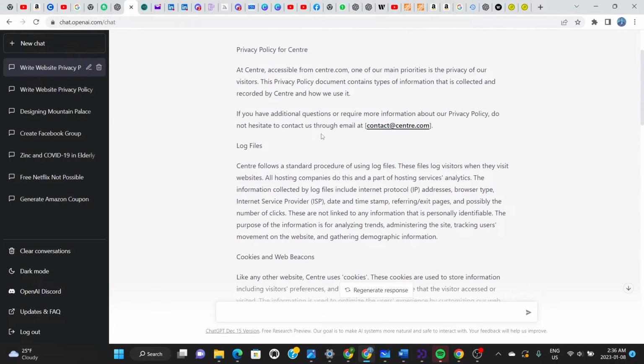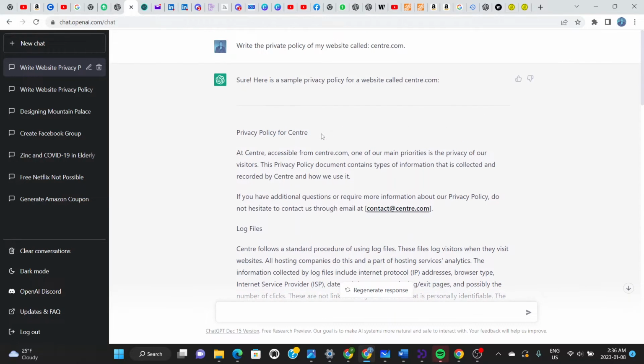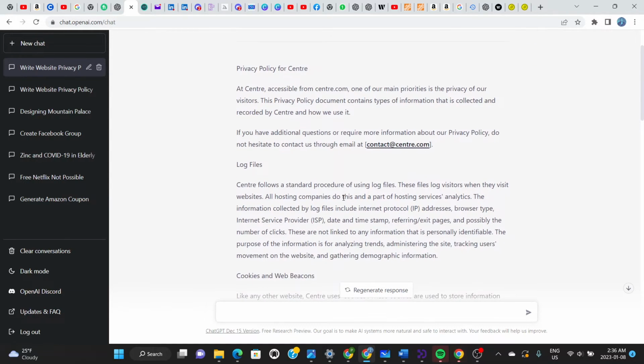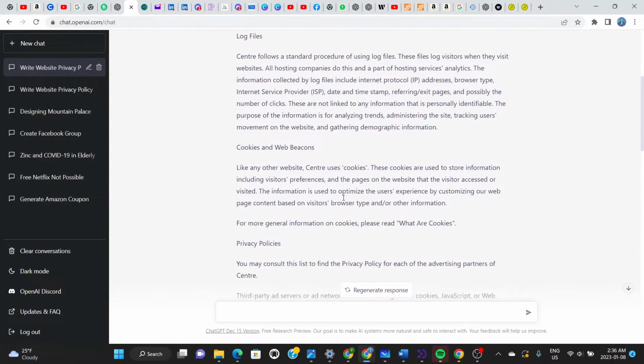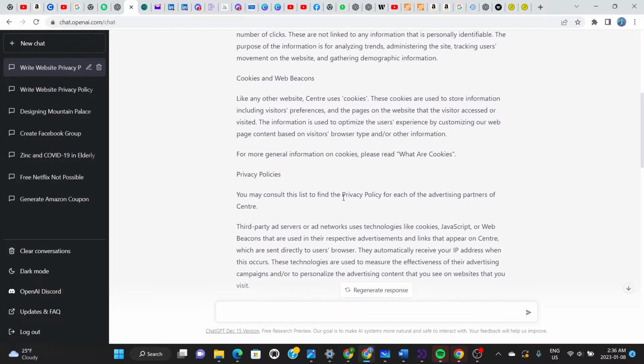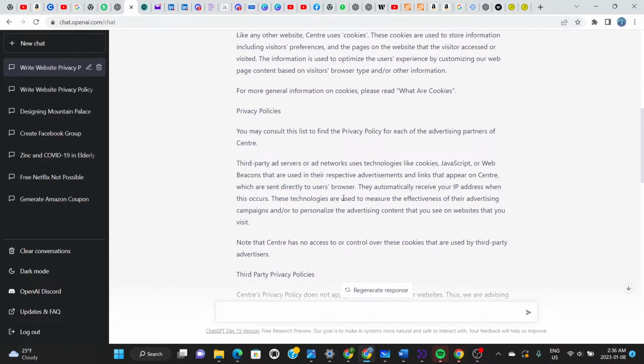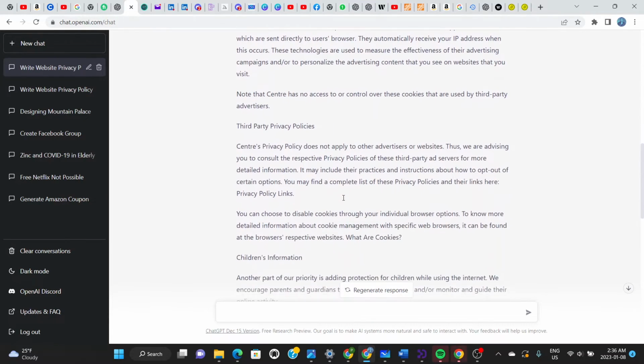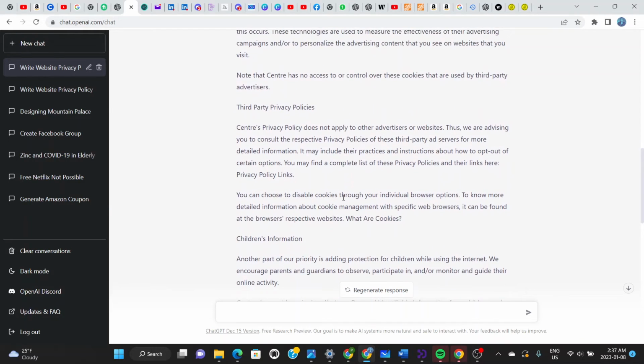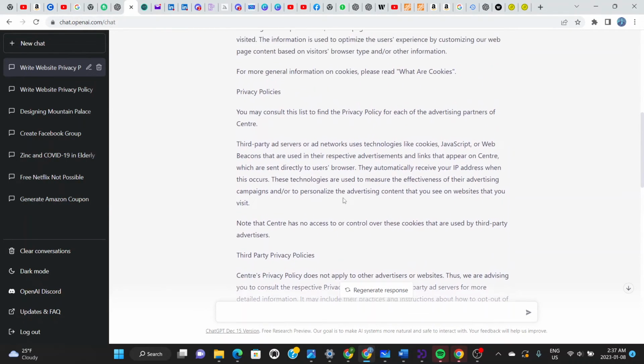But what I say to you is, make sure that you enter the right query or the right question, else you will not get the right answer. And of course, you should read the document produced by ChatGPT, just to ensure that it doesn't feature repetitious words and phrases, and that it sounds like it was written by a human being. So that's my take on ChatGPT and writing my website's privacy policy, and it looks pretty good here.